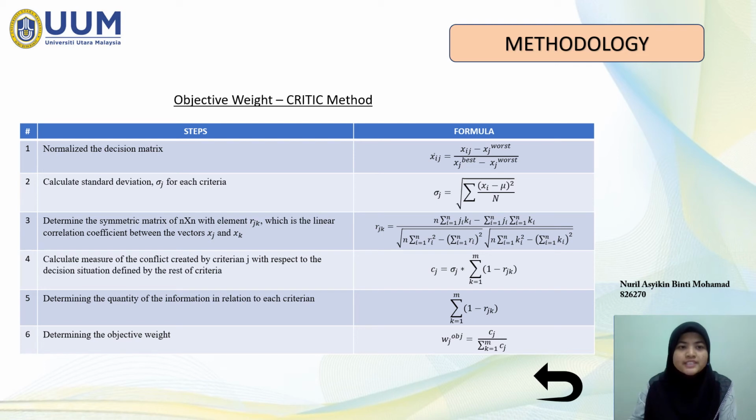Firstly, normalize the decision matrix. Second, calculate the standard deviation parameter for each criterion. Third, determine the symmetric matrix of n by n with element rjk, which is the linear correlation coefficient between the vectors sj and sk. Fourth, calculate the measure of the conflict created by criterion j with respect to the decision situation defined by the rest of the criteria. Fifth, determine the quantity of the information in relation to each criterion. And the last one is determining the objective weight by using this formula.